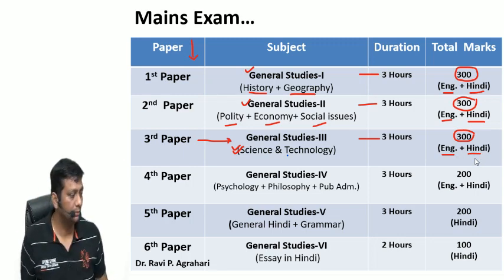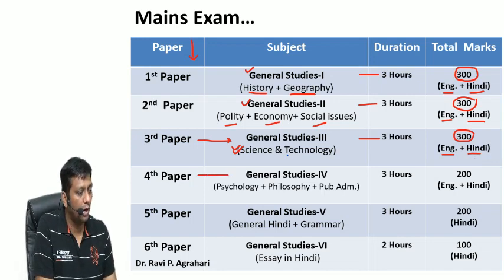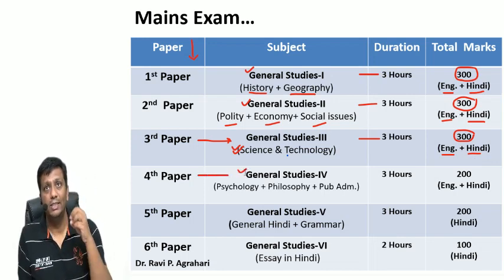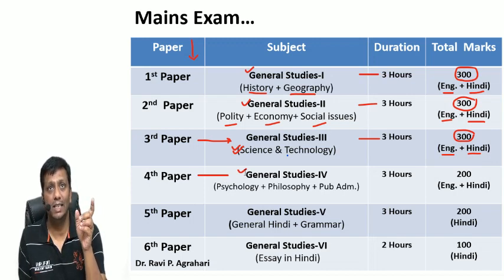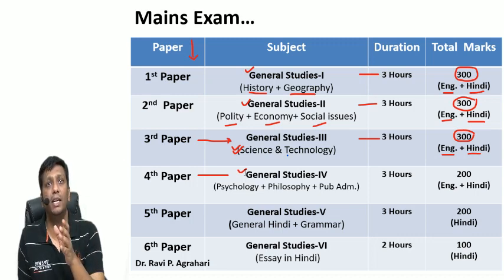You are not biased. Paper number 4. It's overall General Studies paper 4. Even General Studies paper 4 in the UPSC examination, central level of examination, civil services, is mentioned as ethics, integrity and aptitude. Same paper is again here in General Studies paper 4. But actually in this ethics, aptitude and integrity, psychology, philosophy and public administration come in that syllabus. And here this subject is not mentioned as ethics, integrity, aptitude. Here it is mentioned subject wise, like psychology, philosophy and public administration.